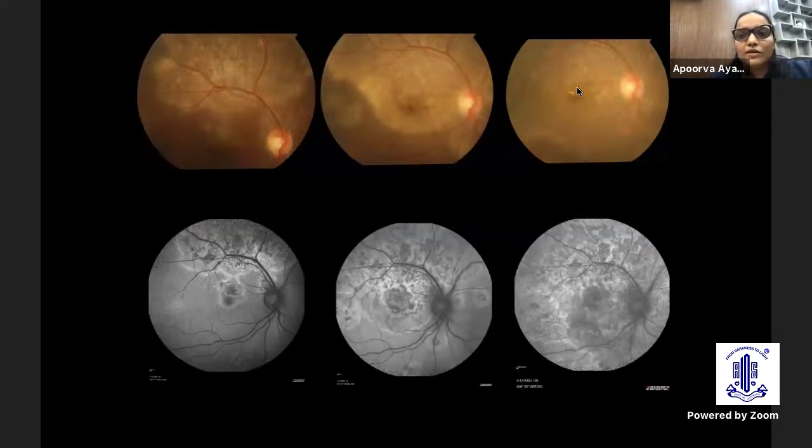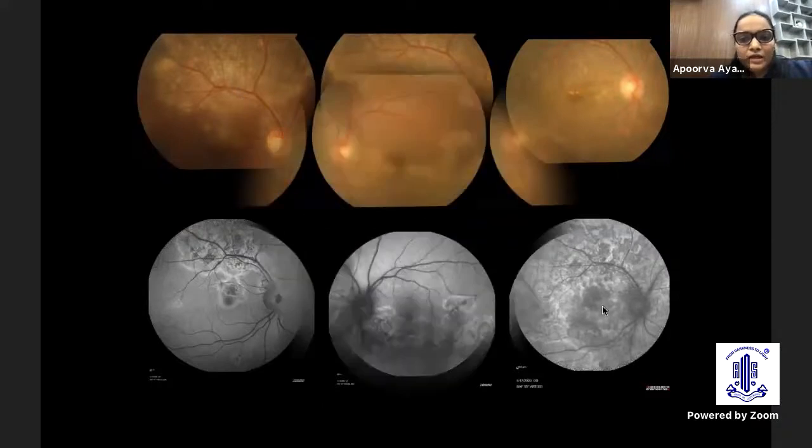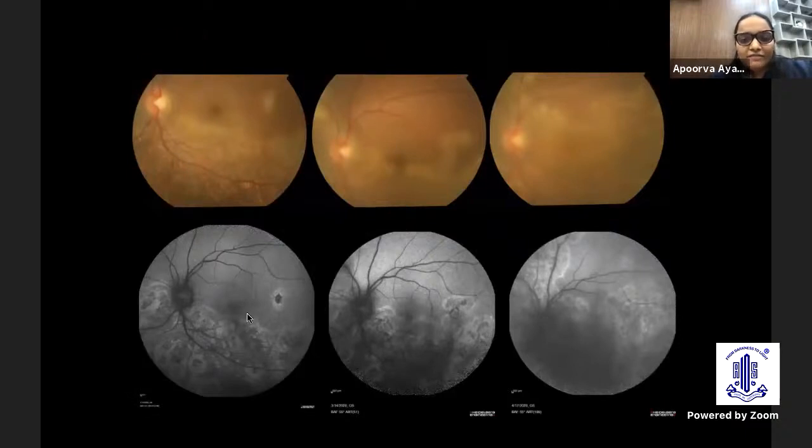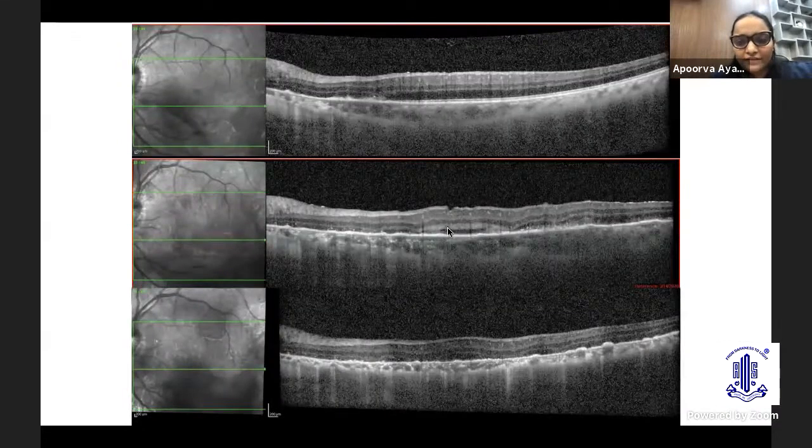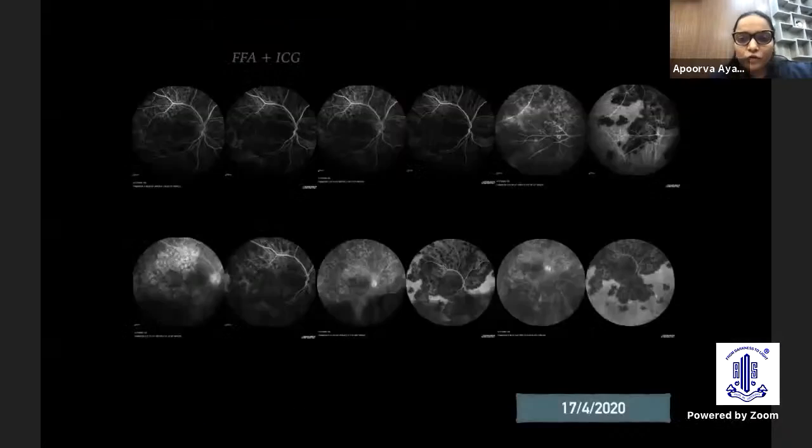So this is a summary of the fundus findings of the right eye and the AF findings of the right eye. This is a summary of left eye fundus and left eye AF. This corresponded very well to the OCT. Initially, there was ONL hyperreflectivity followed by thinning. And here again, ONL hyperreflectivity of the acute lesions with hyporeflectivity of the EZ and atrophy in the final follow-up.